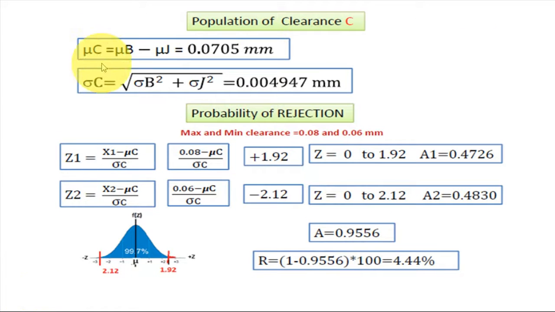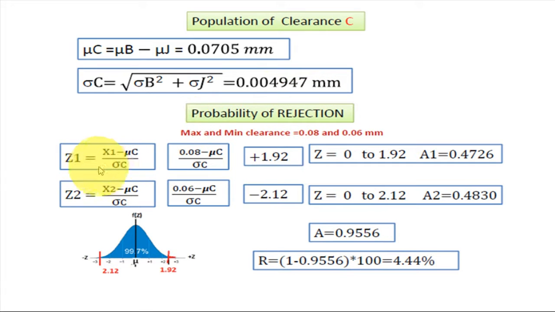Now the mean clearance equals the mean value of the bush minus the mean value of the journal, which comes to 0.0705 mm. This is the mean value of clearance. Similarly, the standard deviation for clearance equals the square root of the bush standard deviation squared plus the journal standard deviation squared, which comes to 0.004947 mm.